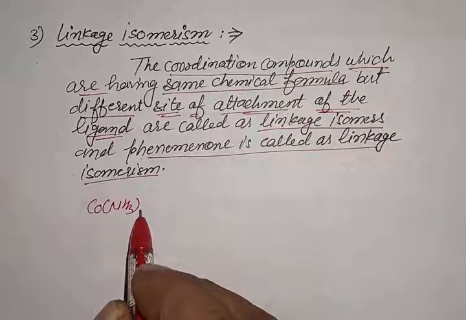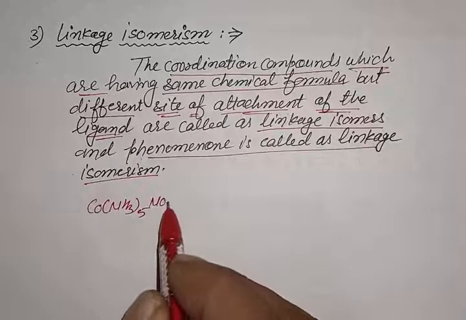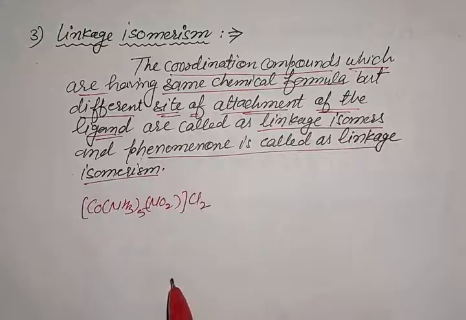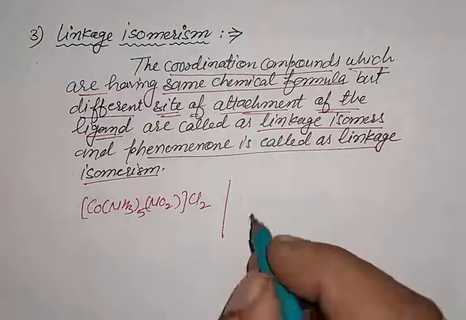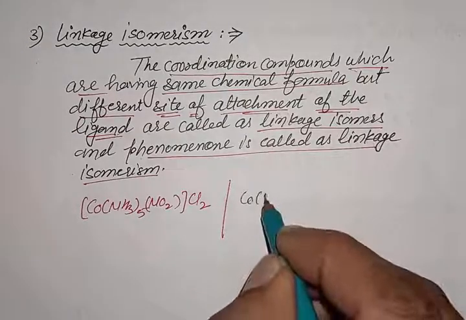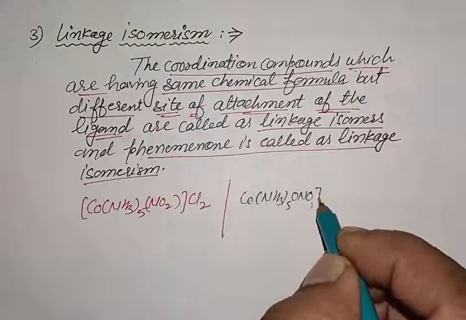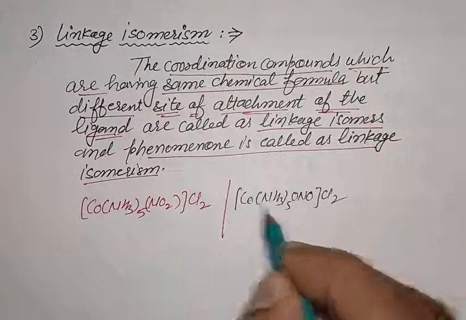First one is [Co(NH3)5NO2]Cl2 complex, and the second complex is [Co(NH3)5ONO]Cl2.